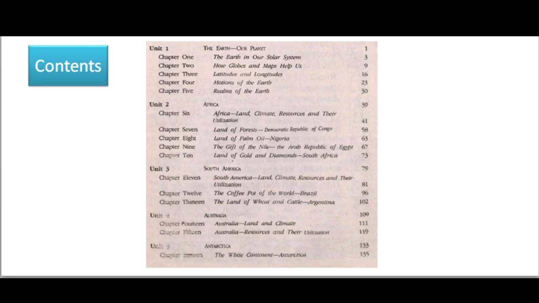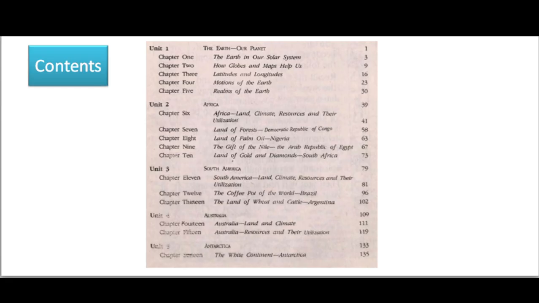And then Africa. You can see in this slide, Chapter 6 is Africa, Land, Climate, Resources and their Utilization. Chapter 7, Land of Forest, Democratic Republic of Congo. Chapter 8, Land of Palm Oil, Nigeria. Chapter 9, The Gift of the Nile, the Arab Republic of Egypt. Chapter 10, Land of Gold and Diamond, South Africa.